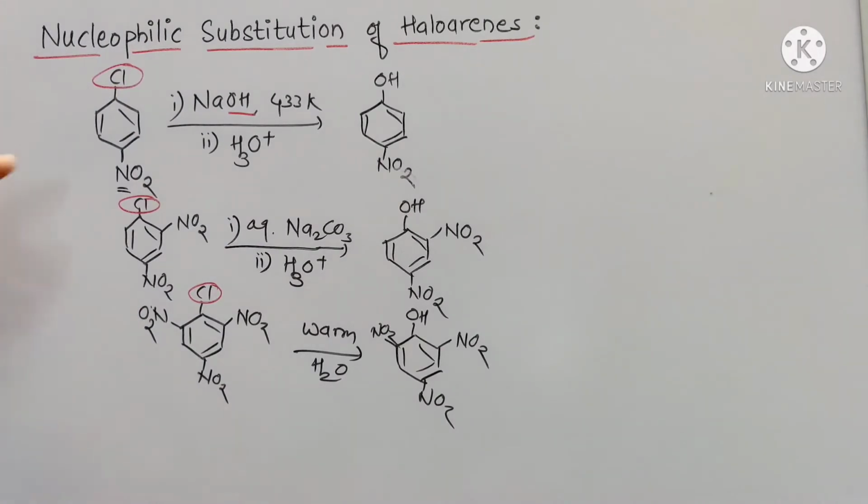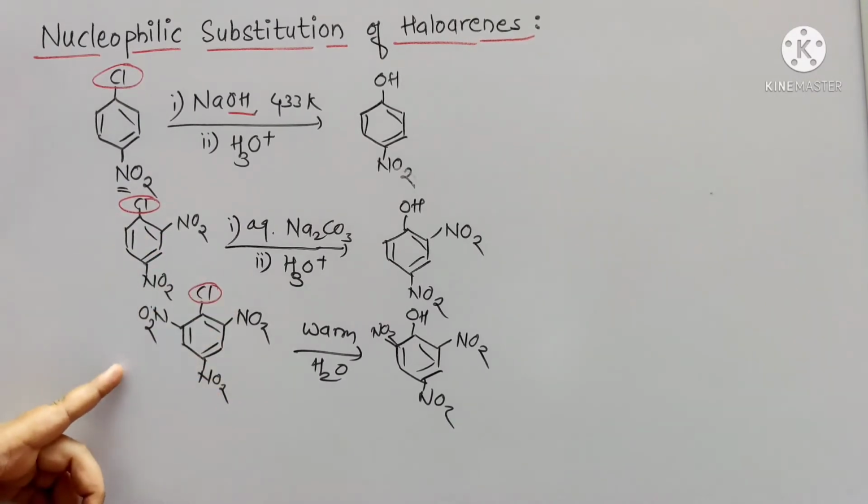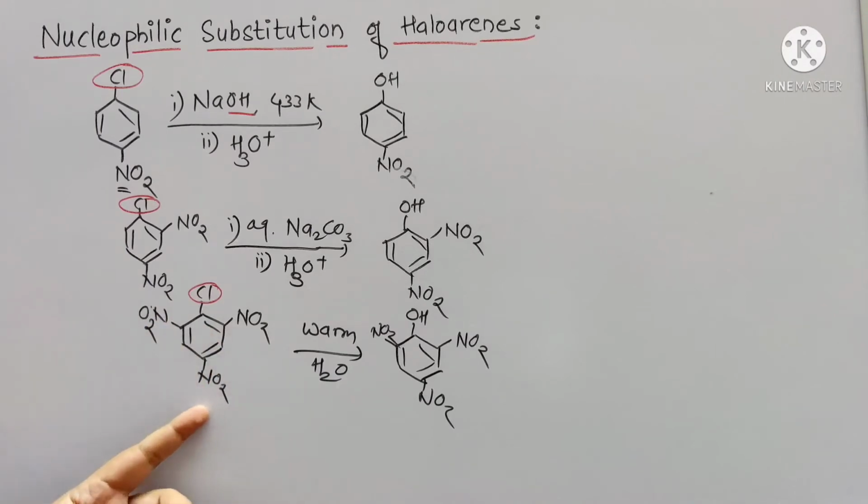See here, only one activating group is present. In this case, two activating groups are present, and here see the position of the activating group is the para position. Here it is ortho and para position, and here three activating groups are present at the ortho and para position. So due to the presence of these activating groups, the reactivity increases. Electron withdrawing groups at the meta position have practically no effect on the reactivity of these haloarenes. Clear?